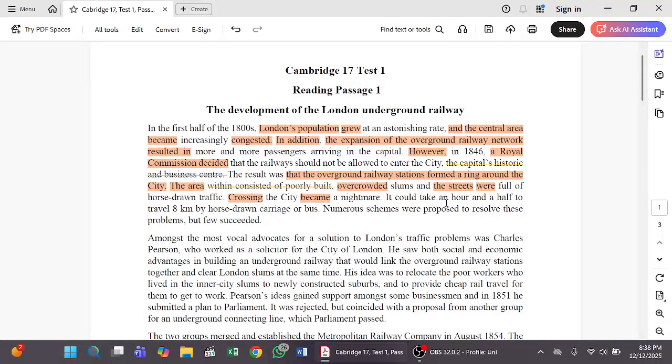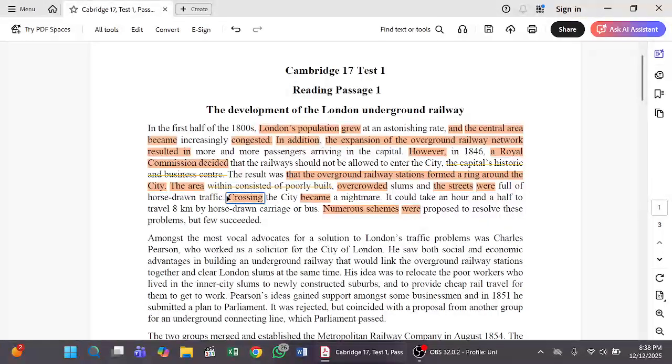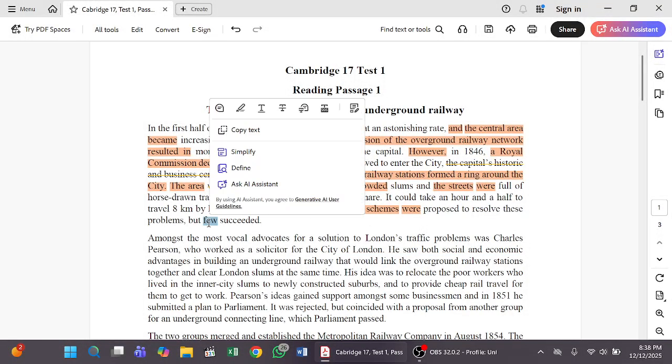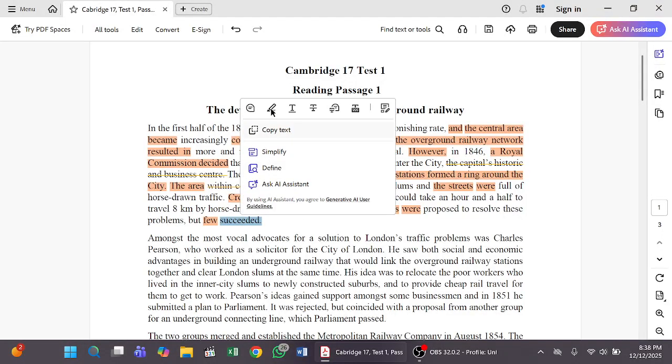So it could take an hour and a half to travel 8 kilometers by horse-drawn carriage, and numerous schemes were proposed to resolve these problems, but few succeeded. Look, numerous schemes is the subject and the verb is were proposed to resolve these problems, but few succeeded. So here few is the subject, and succeeded is the verb.